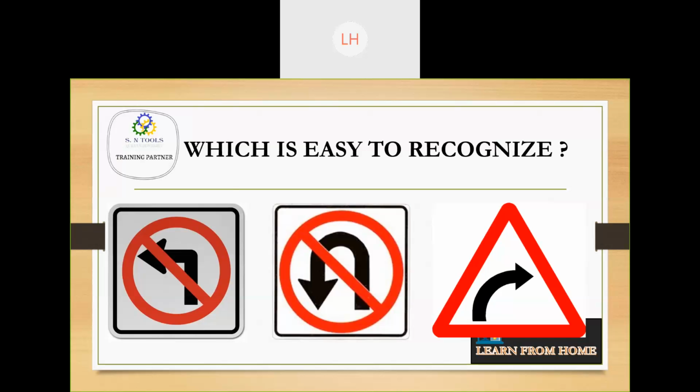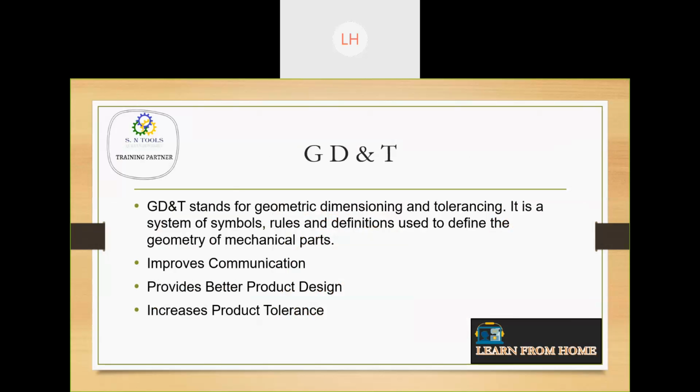So that is the major reason why we are using symbols in GDNT. GDNT is full of symbols. So no writings there. It is only focused on symbols.